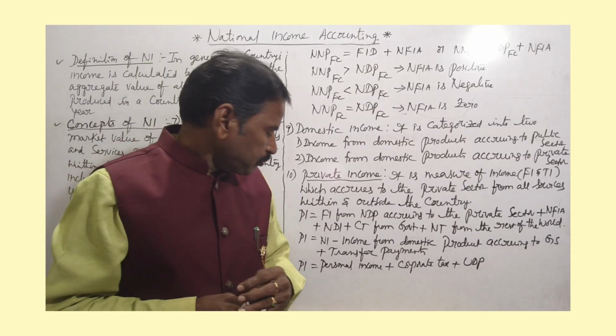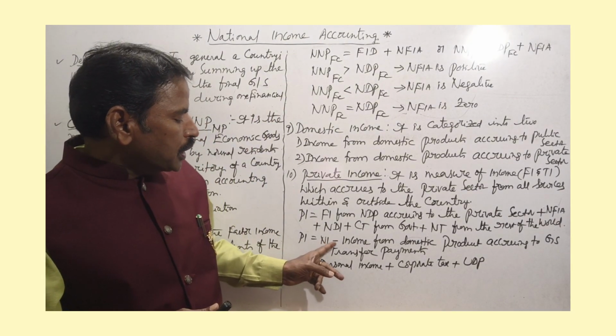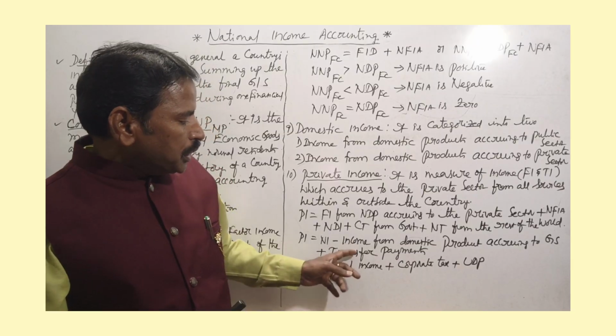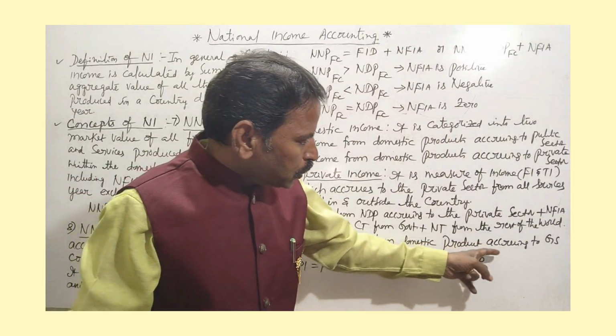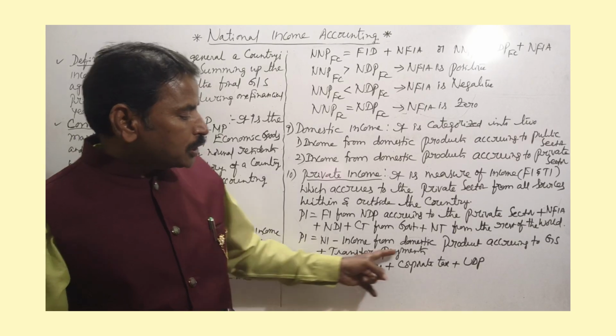Second way: private income is equal to national income minus income from domestic product accruing to the government sector or public sector plus transfer payments.